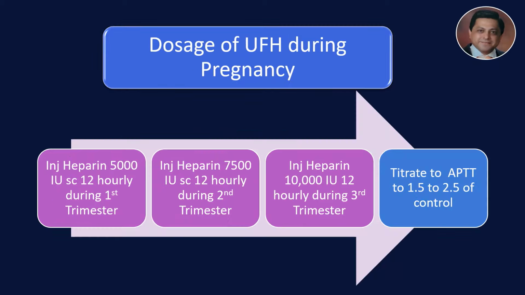What is the dose of unfractionated heparin during pregnancy? In the first trimester, it's 5,000 international units subcutaneously 12 hourly. In the second trimester, it's advised to give 7,500 international units 12 hourly. And in the third trimester, 10,000 units 12 hourly is to be given, and titrate the APTT to 1.5 to 2.5 times the control.